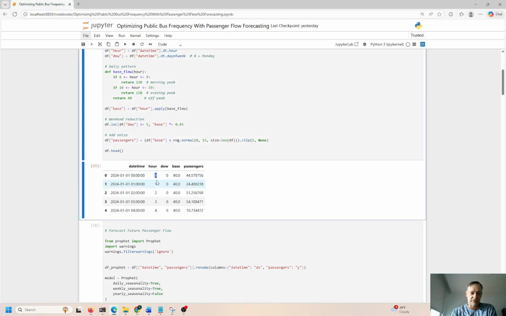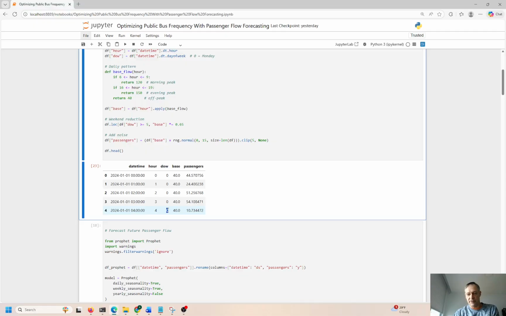So this is 1200 hours. That's midnight, 1 a.m., 2, 3, 4. Day of the week is just going to be 0. So 0 is actually Monday. So in Python, 0 is Monday. It goes 0 through 4, Monday through Friday. 0, 1, 2, 3, 4. 4 is Friday, right? 5 is Saturday, and 6 is Sunday. And then you restart with Monday.